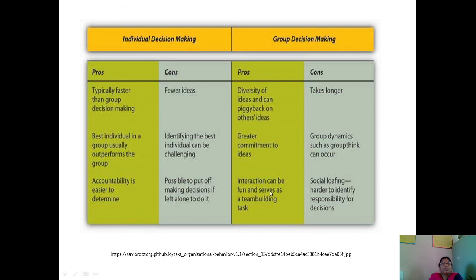Coming to group decision making, the last advantage is that interaction can be fun and serves as a team building task, whereas the disadvantage is social loafing, and it is harder to identify responsibility for decisions. So these are the comparisons between individual decision making and group decision making.